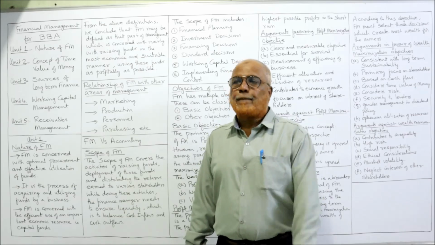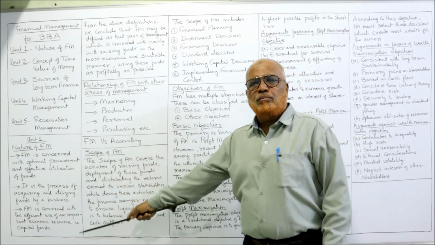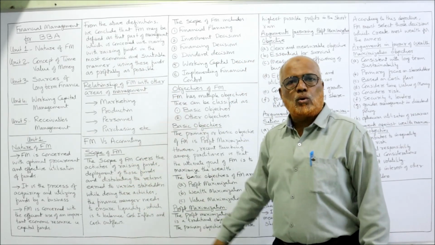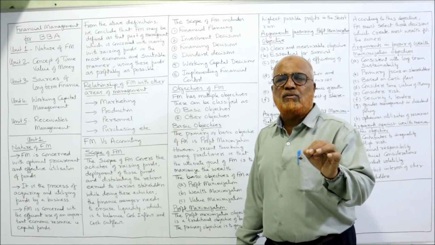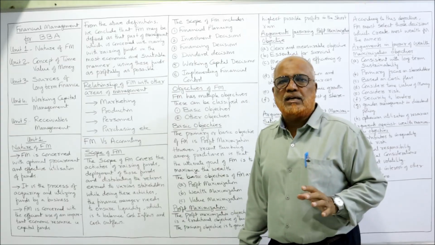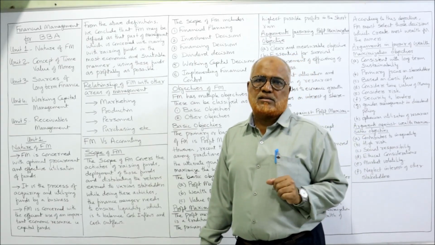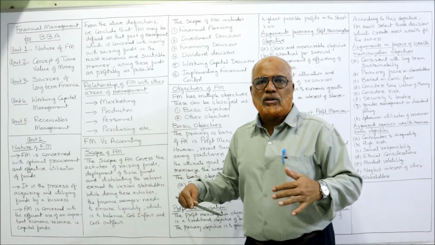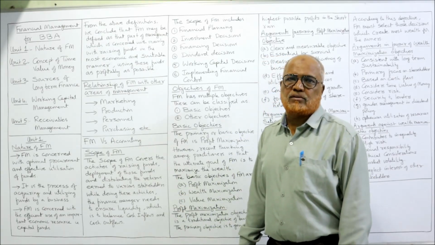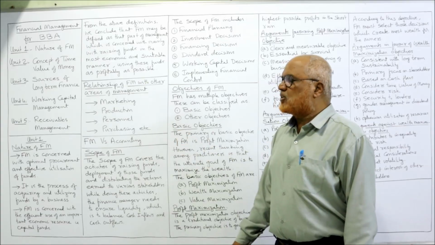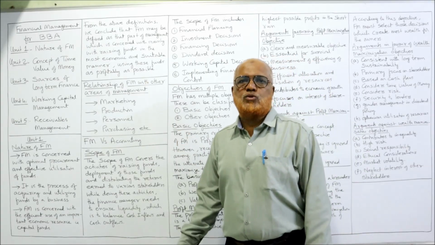So remember this. Now from all these definitions, we come to the conclusion that it is that part of management which is concerned with effective utilization of finance: from where to procure the funds and how to effectively utilize the funds. Now, relationship of financial management with other areas of management.